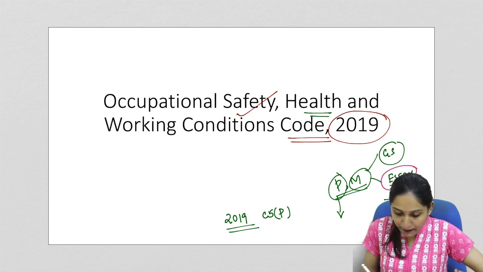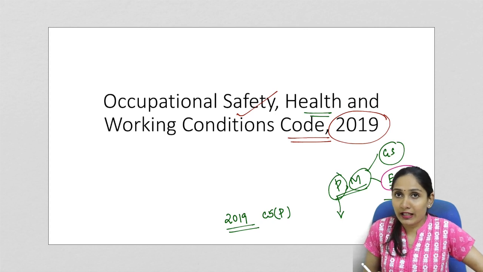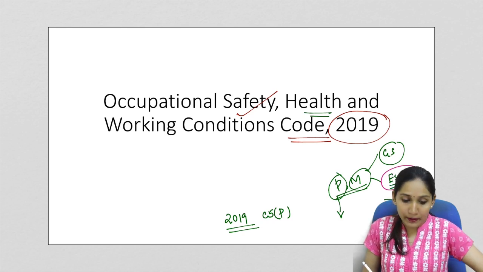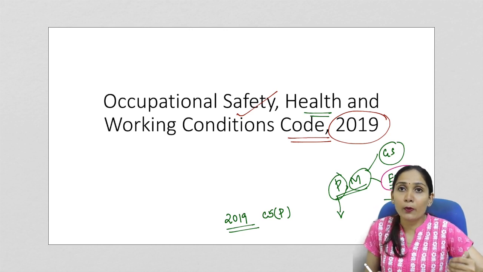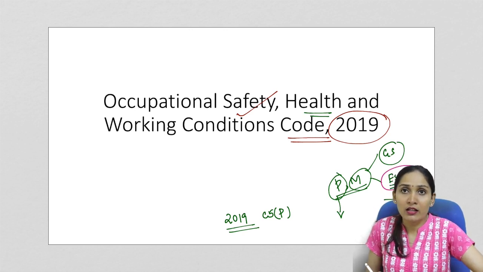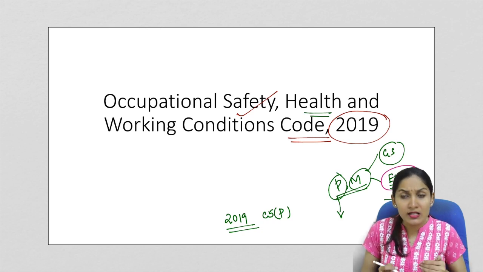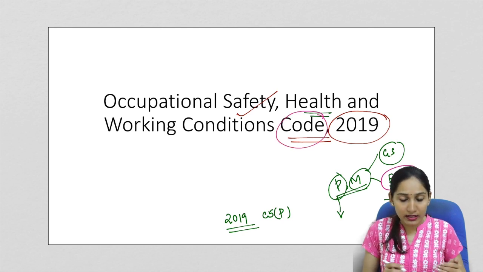Now, in your essay paper, questions can be asked about increasing the ease of doing business in India or increasing the worker productivity or the GDP growth. Everything can be connected to this topic because Occupational Safety, Health and Working Conditions Code of 2019 aims at providing better working conditions for the workers in India or the employees in India. So this is a very important code that is drafted by the government, the union government.